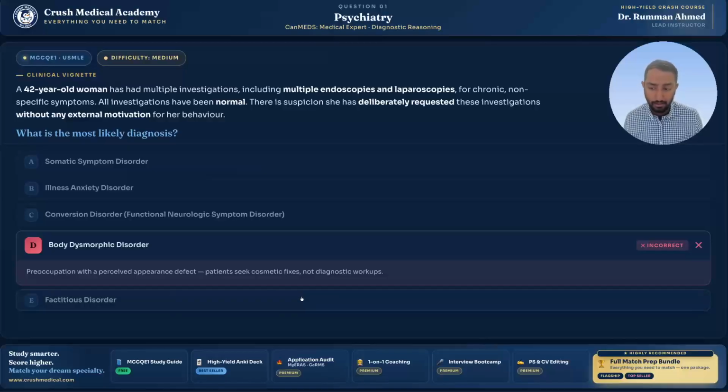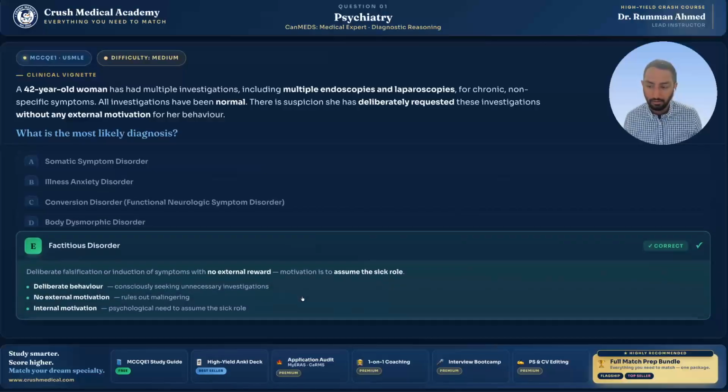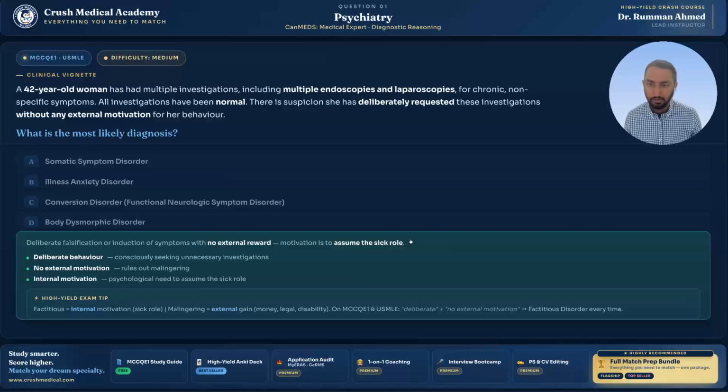And that leaves us with our last option, factitious disorder, which is the correct answer here, right? Factitious disorder is where someone is in fact faking symptoms deliberately, but there is no external reward or gain. In this context, we have a patient who's requesting imaging, endoscopies, and laparoscopies, despite everything being normal, and we've come to the conclusion she's doing this on purpose, but there is no external motivation. She's not getting off work, she's not getting financial kickbacks or disability. So why do these patients do this? That is what factitious disorder essentially is: somebody who falsifies or assumes a sick role without any secondary gain or benefit.